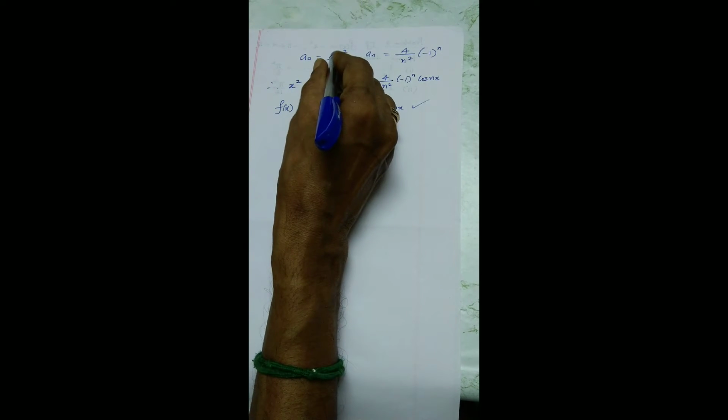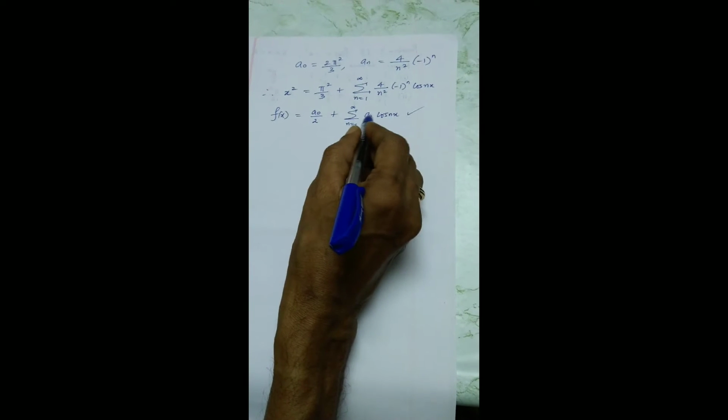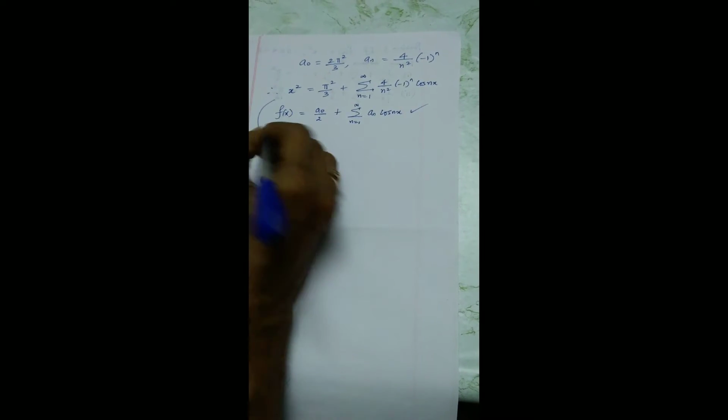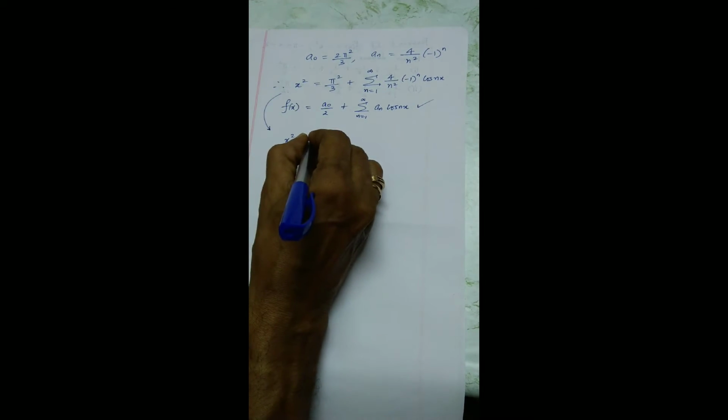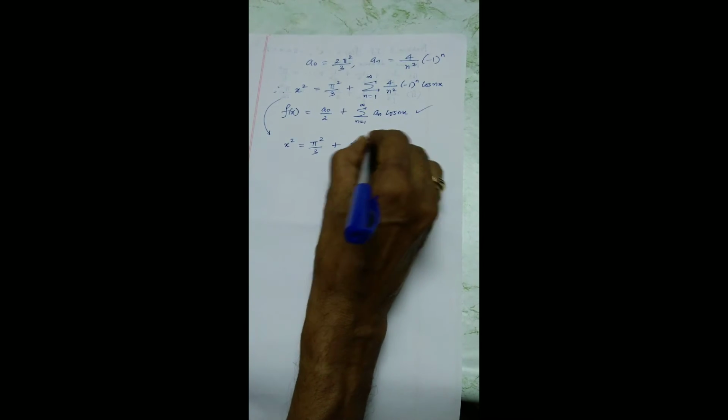A naught by 2. I am substituting here a naught by 2 as pi square by 3. I am substituting an straight away. Now I can rewrite x square in better form: pi square by 3, and 4 you can take it out.